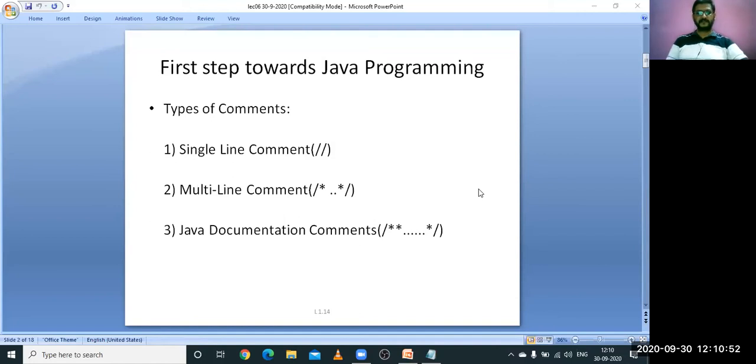If you have to describe anything in a programming language, it will be described by using a double forward slash. These comments start with the double forward slashes. After this, whatever you have written beside this forward slash,